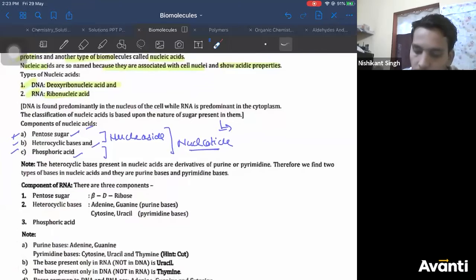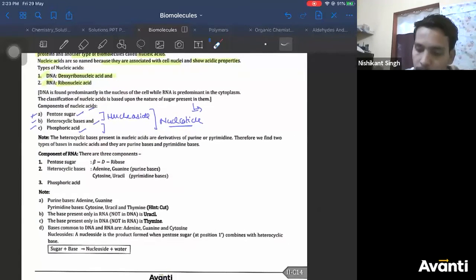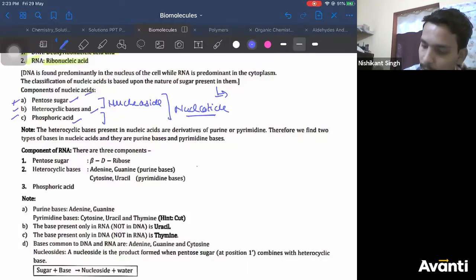Now, components of RNA. Please see this carefully. So this was the general components. Now the components of RNA are also pentose sugar, heterocyclic base, and phosphoric acid. Now which heterocyclic bases are present in RNA? Adenine and guanine are the purine bases present in RNA. Cytosine and uracil are the pyrimidine bases present in RNA. Which nitrogenous base is not present in RNA?